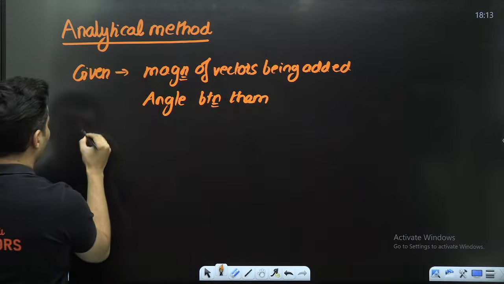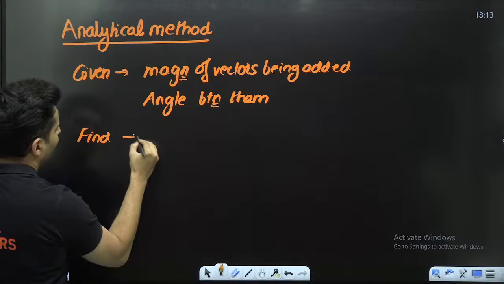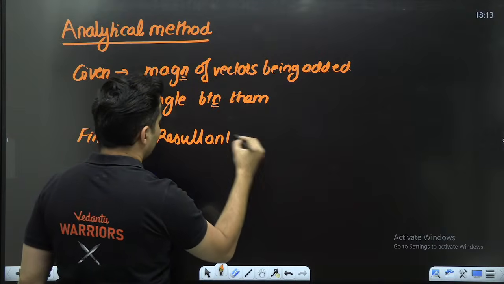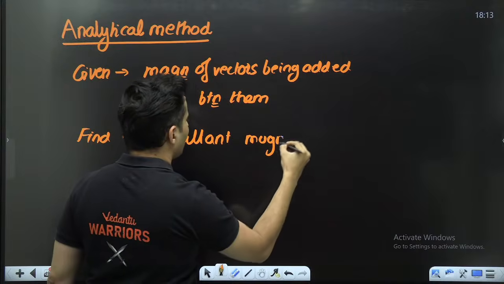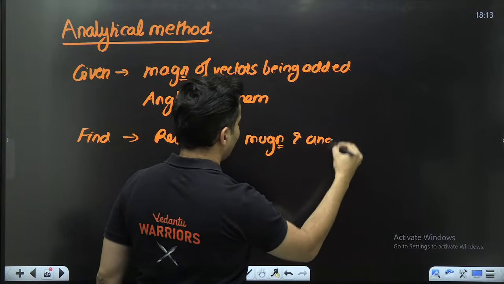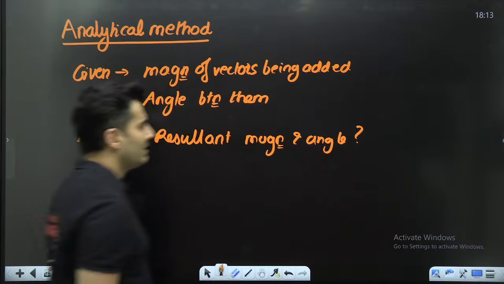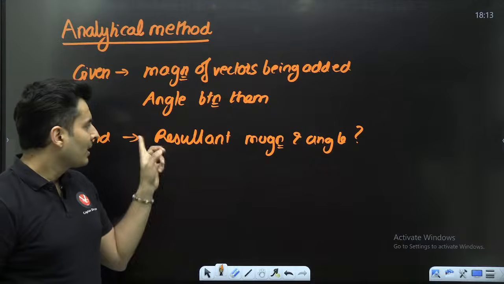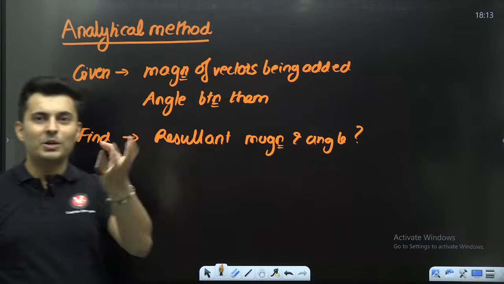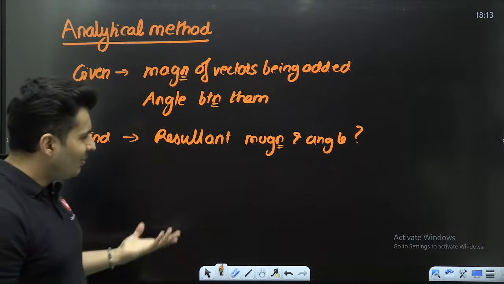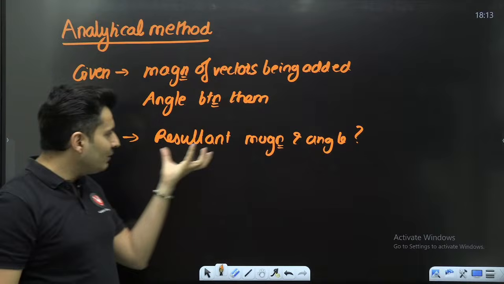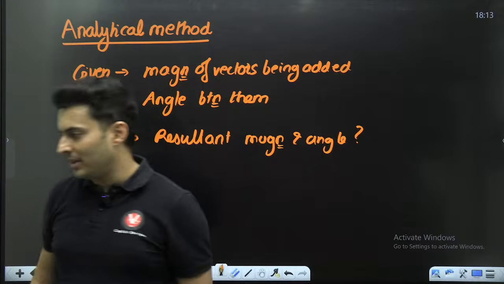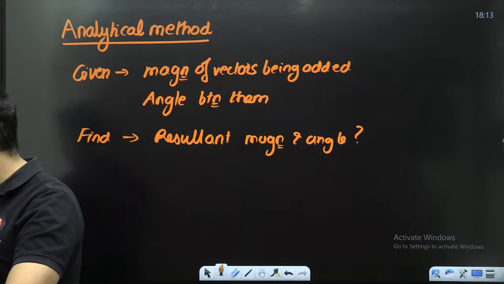And what you might have to find is the resultant vector's magnitude, and maybe the angle which it makes. So what is given is the magnitude and the angle between them. What you have to find is the resultant's magnitude and the angle, usually. Sometimes the problem obviously can be twisted. They might give you this and ask you this. It's obviously solving the problem in the reverse way. But the main thing is getting to know the formula.